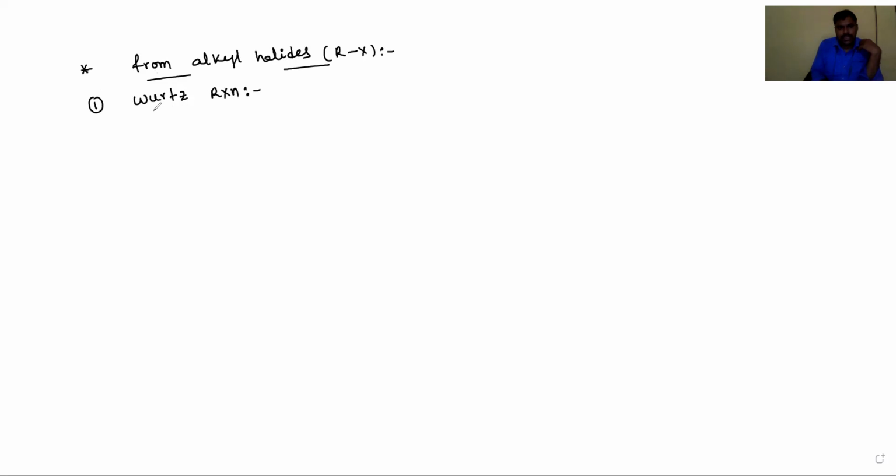In this Wurtz reaction, the main reagent is sodium metal, in the presence of dry ether solvent. Instead of dry ether, if moist ether is used, then what happens? Instead of formation of alkanes, the product becomes alcohols. Let's see the Wurtz reaction.